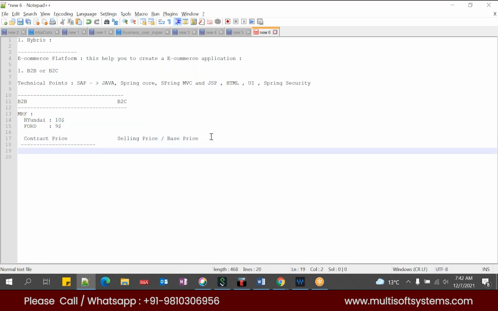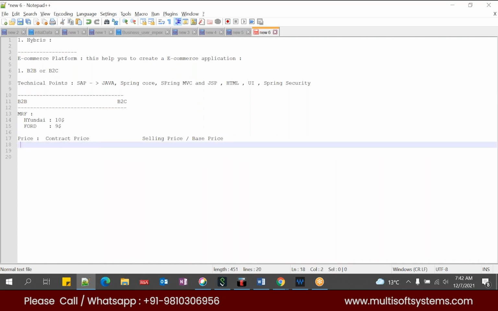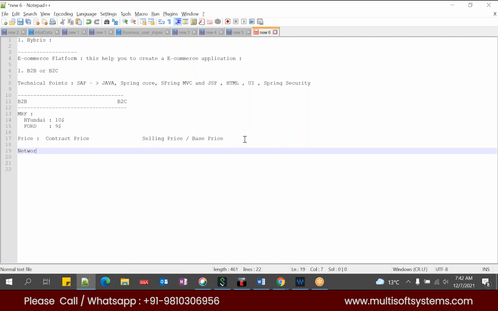Is it clear? Yes. One question: in Hybris, can we set up the sales contract? Yes, we do have that. I'll show you how we can do that. When we are talking about the price information, I'll show you how this price will vary from customer to customer.